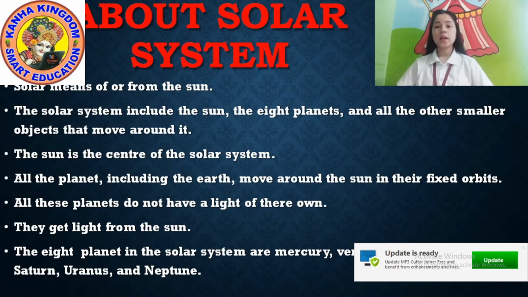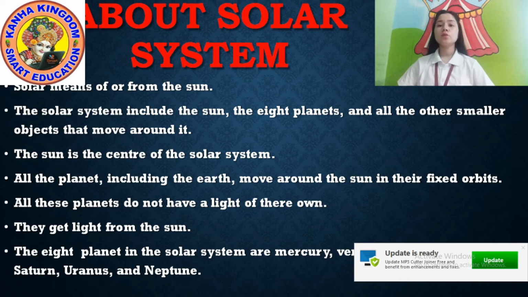We see solar light and solar cooker, which we use in day-to-day life, because their effect is made by the sun. Solar means sun. Okay, solar means of or from the sun.